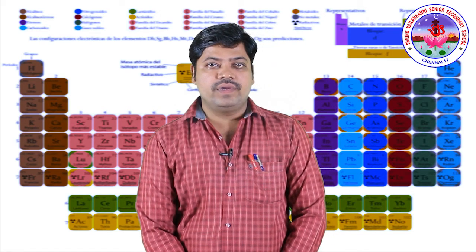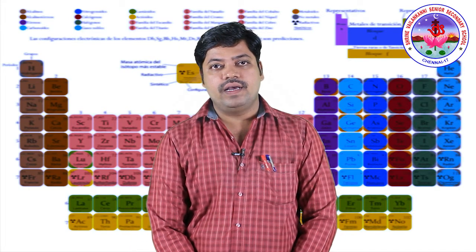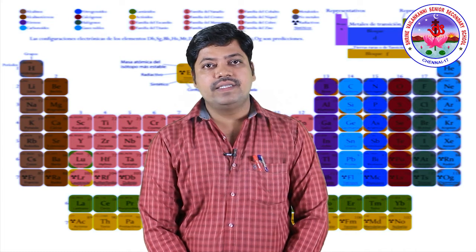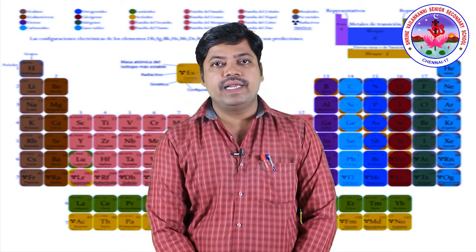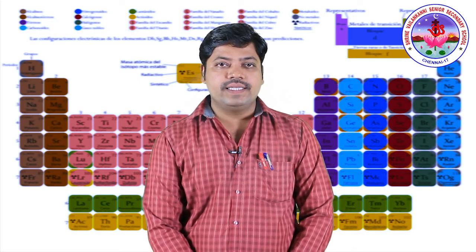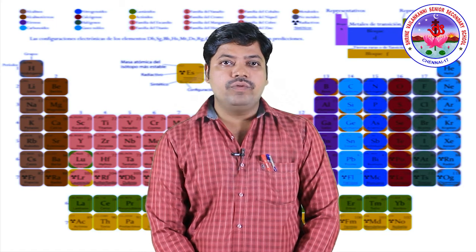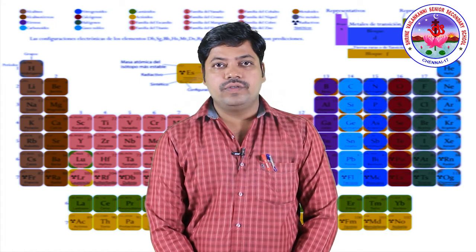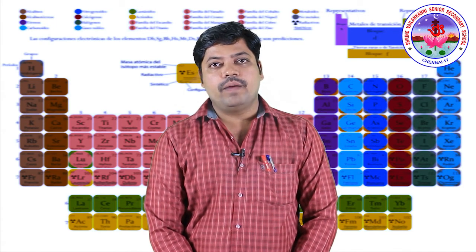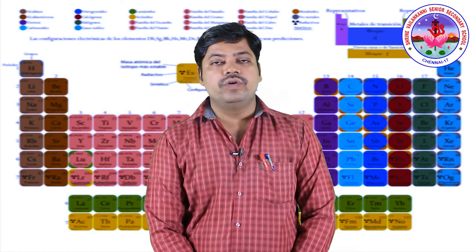Then, from a topic we have already seen in the previous lesson, the reactivity of metals like magnesium: magnesium reacts with oxygen on heating to form magnesium oxide. The same activity we are going to see, and how magnesium oxide shows acidic or basic properties. That is also something we are going to discuss, and we will do some activities as well.